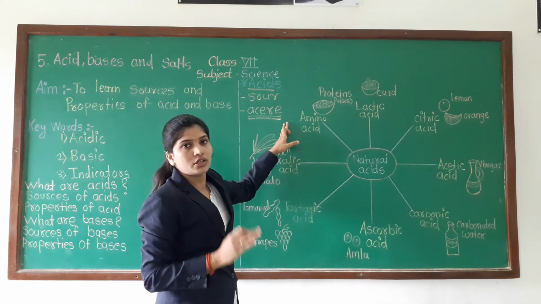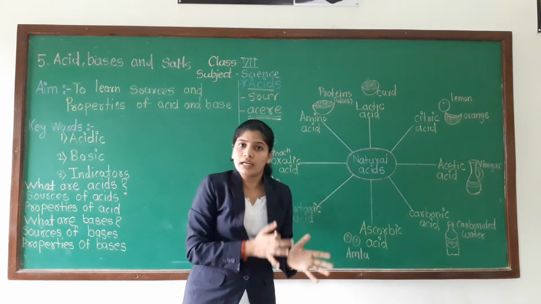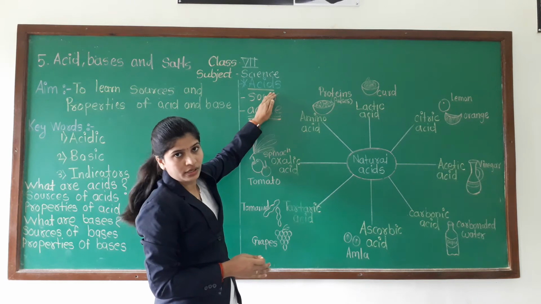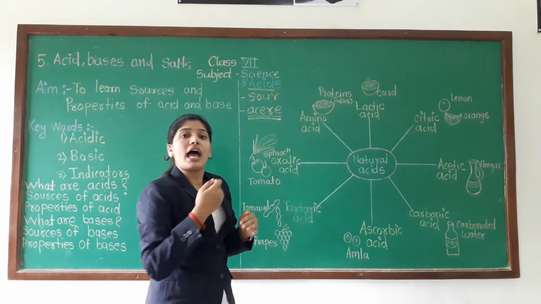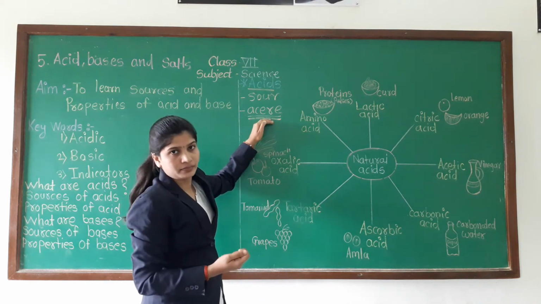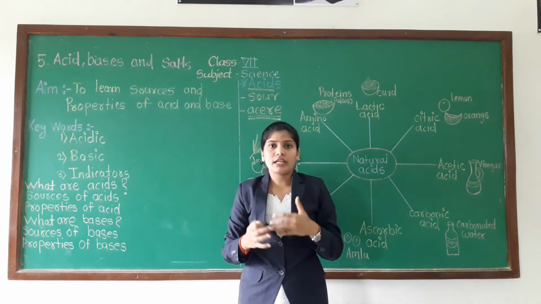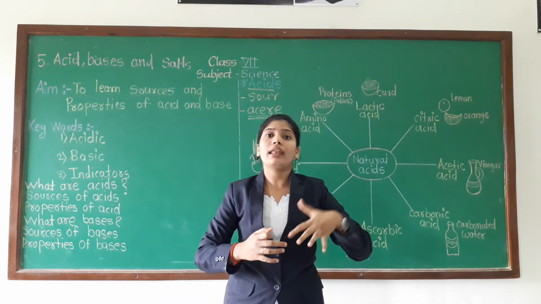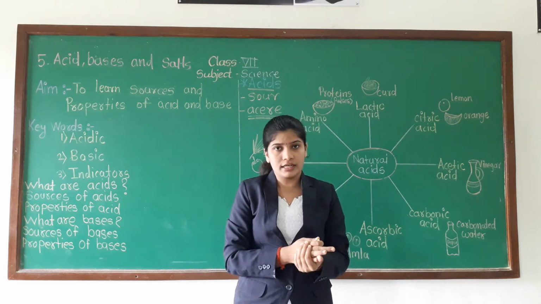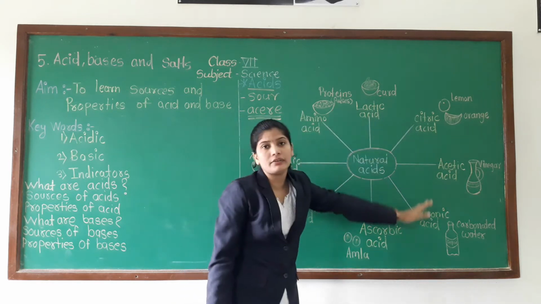Understood the general information about acids? Whatever substances are sour in taste, we can say those substances are acids, that is, they are acidic in nature, and that word is derived from acid. Not only laboratory substances are acidic. Some acids are naturally present surrounding us. So what are they? You can see from this diagram.